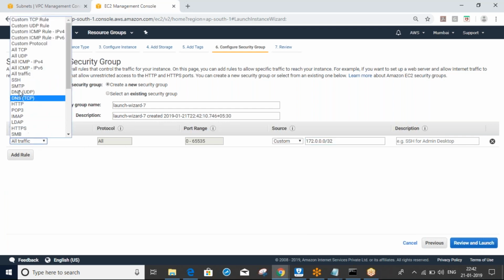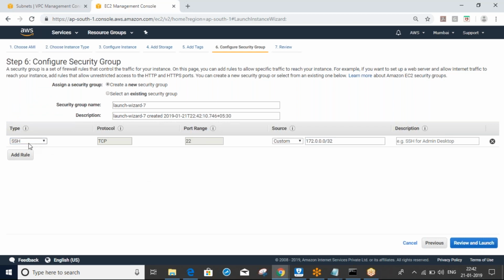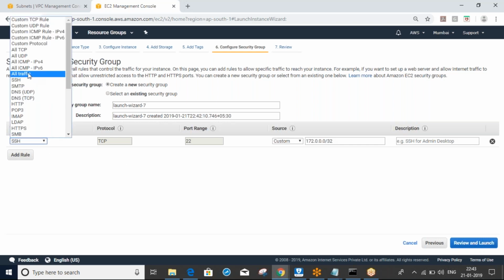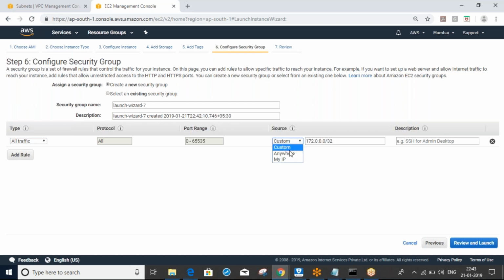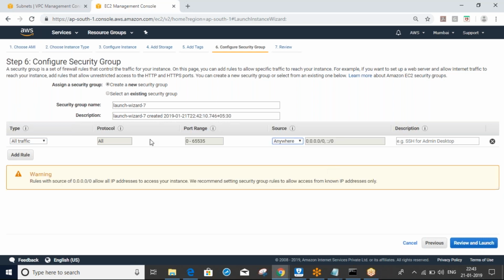Here you can see SSH means I can SSH only from this network. Now, all traffic, anywhere means anybody from anywhere can access the server with any traffic. We can mention all our firewall rules here; we will discuss that later.